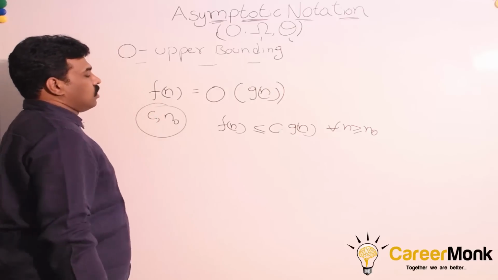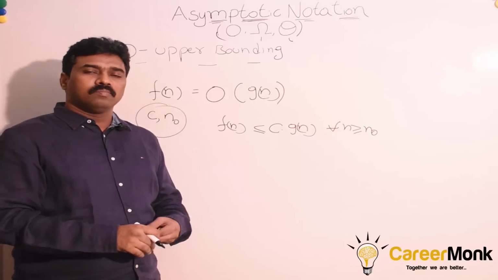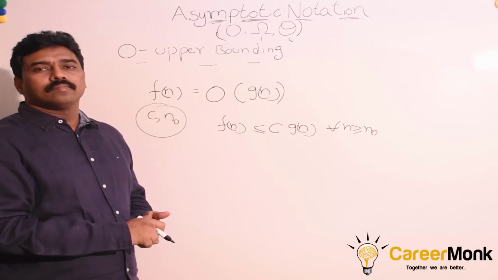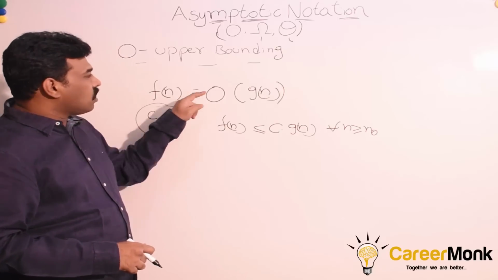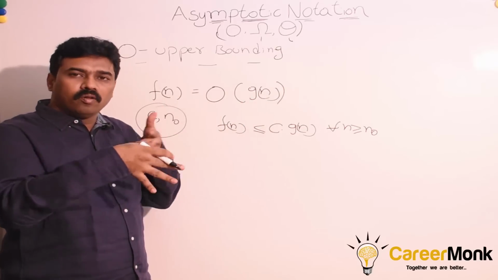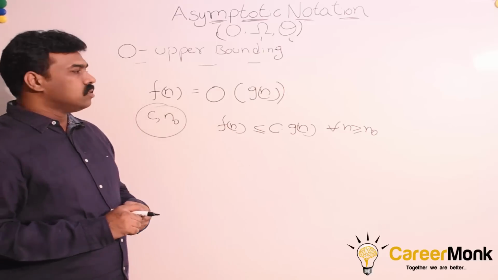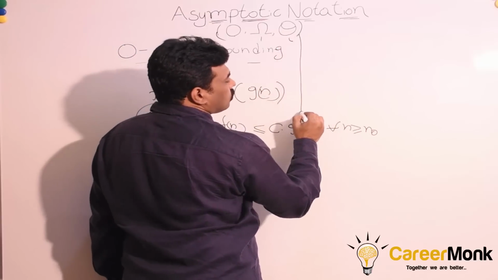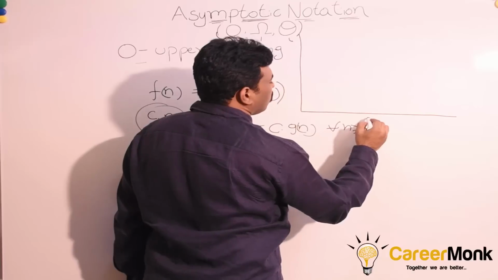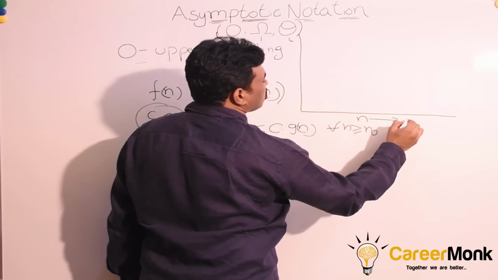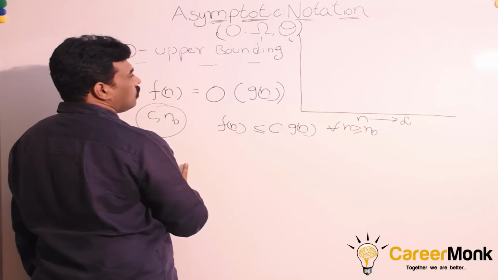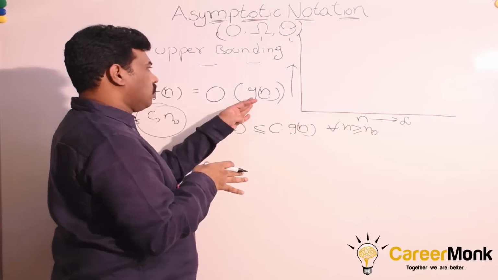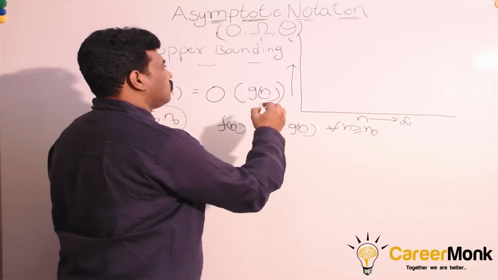So these are positive constants. Positive constant means there should not be any negative values for c and n0. What does it mean? So for a given function, how do you find the asymptotic curve, g of n? How do you find that? So by using this expression. So what does it mean? Let us say this is the curve. This is n, which tends to infinity. And this is nothing but f of n as well as g of n, rate of growth.